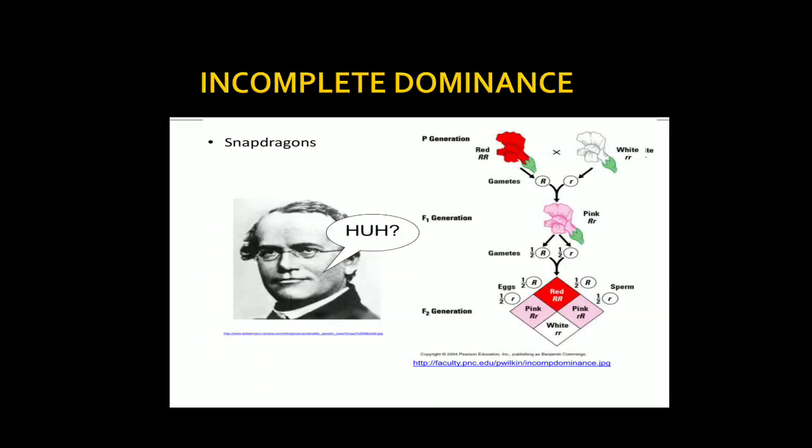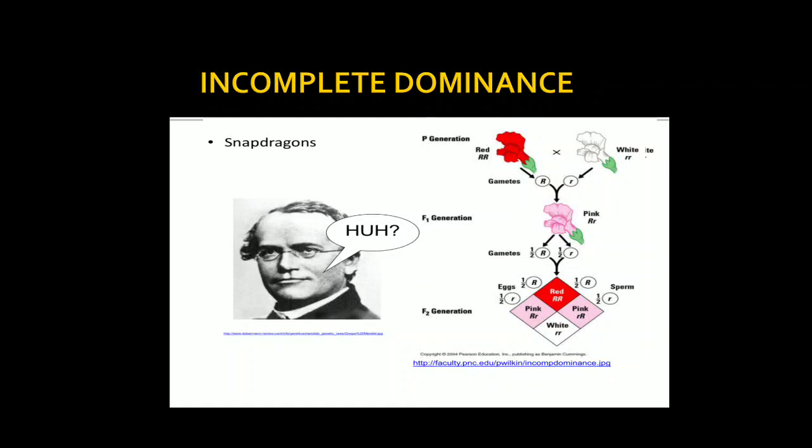This is shown in the form of a cross also. The parent generation is red flower and white flower. Gametes will be capital R and small r, and the F1 generation will be Rr, pink. So when you write, children, in the F1 generation, always write the characteristics, not only the alphabets, because alphabets will always be capital R or small r. So you have to write the characteristics, which you are not writing. Whenever you do these crosses, maybe a monohybrid cross or a dihybrid cross, always write the colors also.